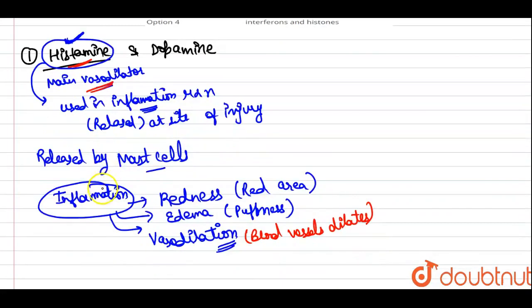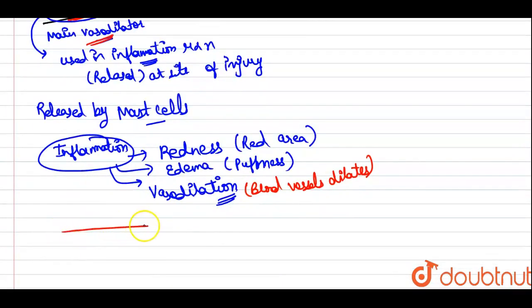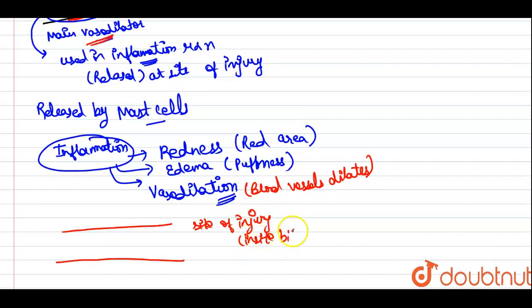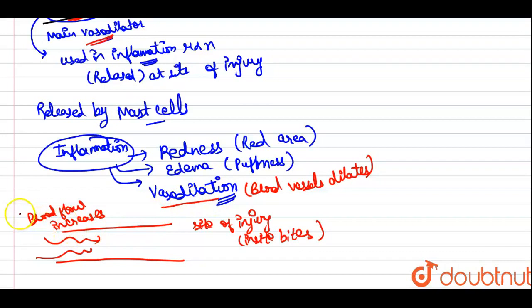So if we see here, for example, this is the site of injury, or we can say that in the question, the insect bites. Because of the vasodilation, blood flow here increases.